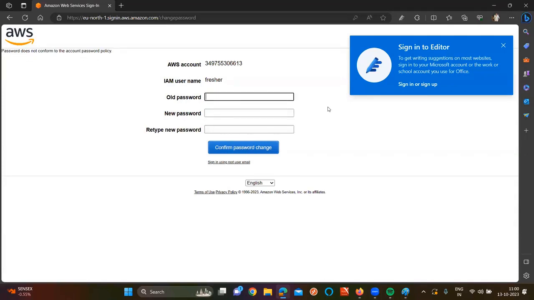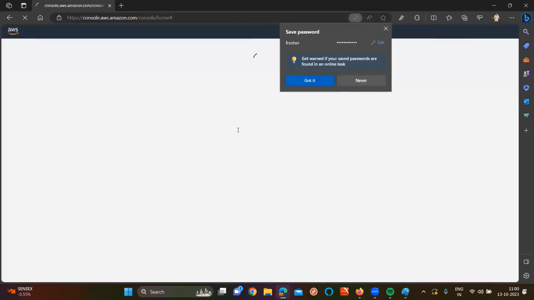Password does not conform. Okay. Basically, sorry, here we need to do one thing. In the password I need to mention capital, small, everything, but I forgot to do it. Signing in now.